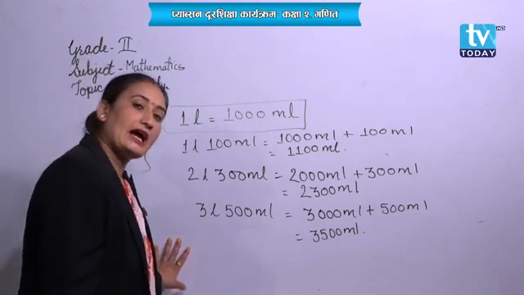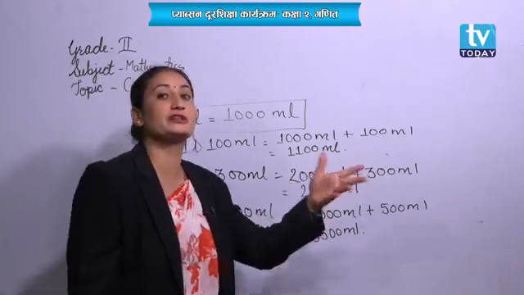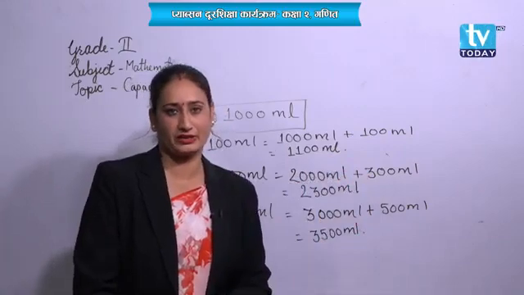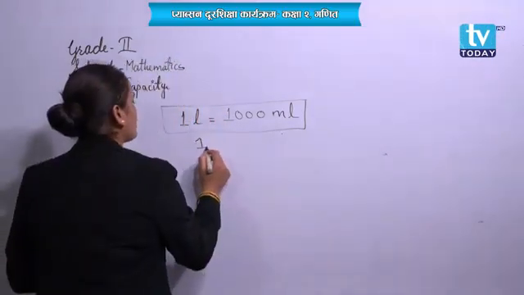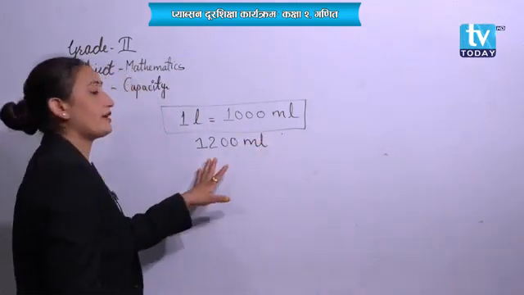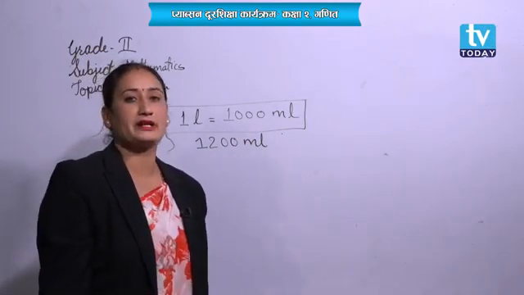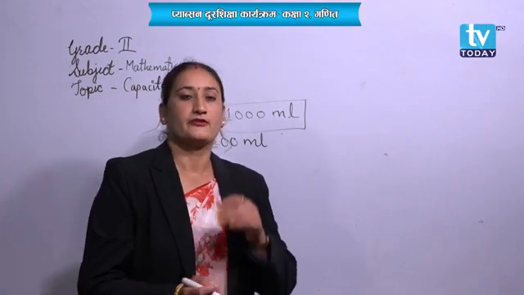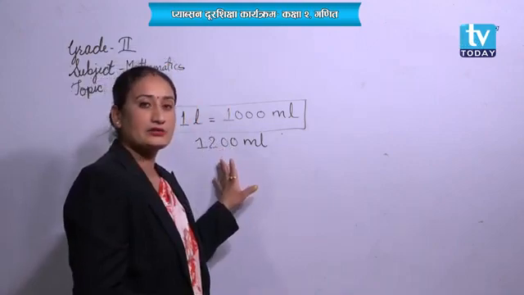Obviously. Now if you want to convert milliliter to liter, what to do? Let's practice that also. I have the next question for you. The question is 1200 milliliter. Let's convert into liter now. How to convert? First of all, let's separate the 1000 unit.